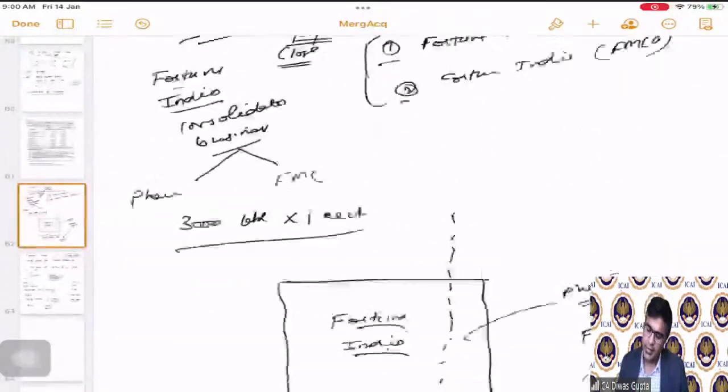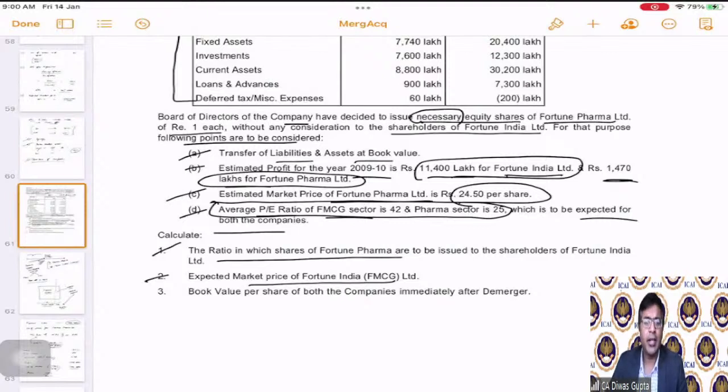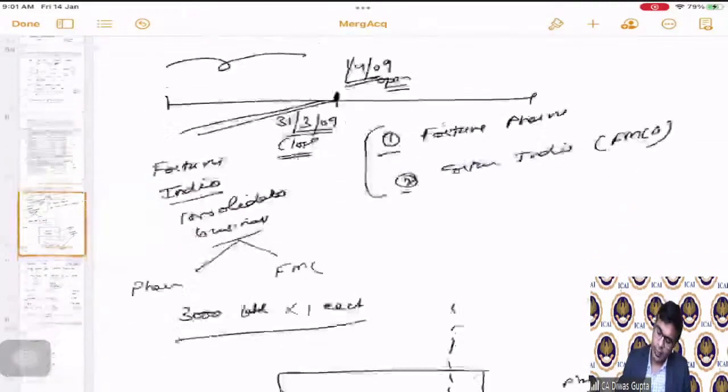Now, let us go to the next part. The ratio is done. Expected market price of Fortune India, which is the FMCG company. So they are asking what is the expected market price of the new company. So students, we have the PE ratio. Can we calculate the EPS? Yes. Using that, can we calculate the market price? Yes. This is very easy.